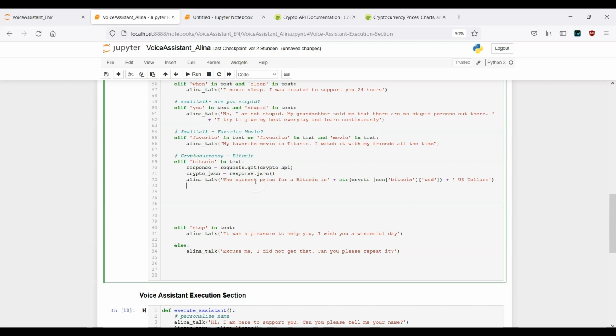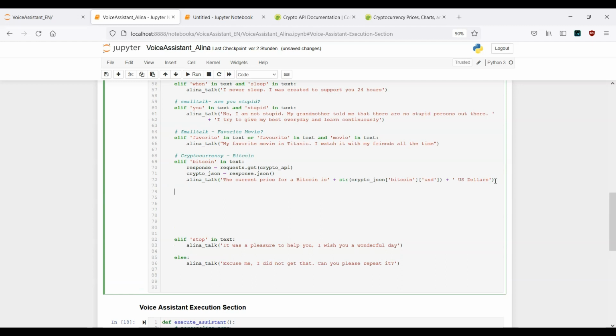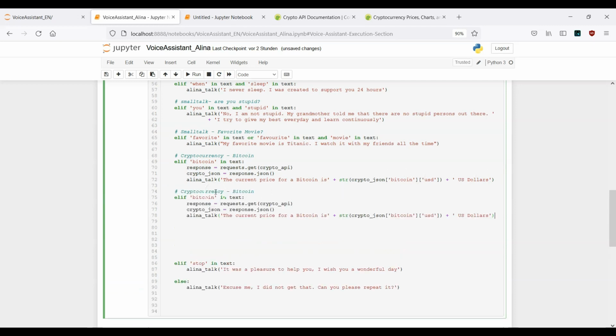So this was actually the example for the Bitcoin, and we need to provide the same for the other ones. So for Litecoin and for Solana, to make life simple, let's just copy these few lines, paste them directly underneath. Now let's replace Bitcoin with Litecoin and also do our modifications here.